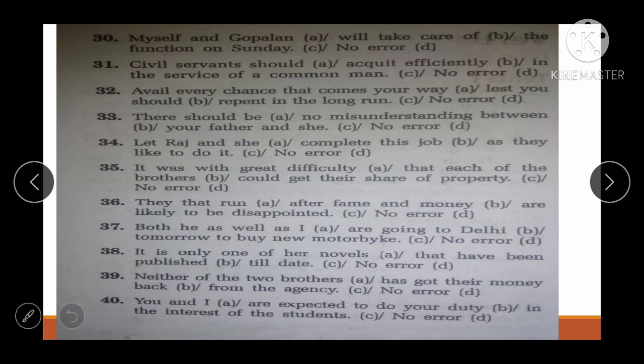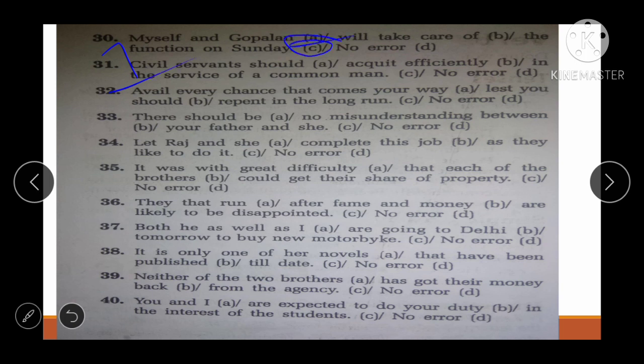Now moving toward our next question, myself and Gopalan will take care of the function on Sunday, no error. See friend, I नहीं आएगा, I myself नहीं आएगा, I and Gopalan आएगा. Okay, I and Geeta. Okay, it is the correct sentence formation. I and Gopalan will take care of the function on Sunday, right? So error will be in A.